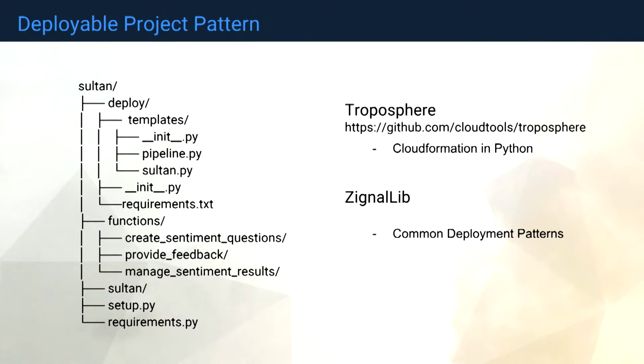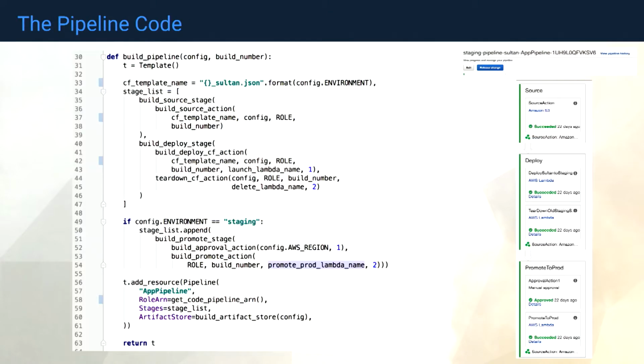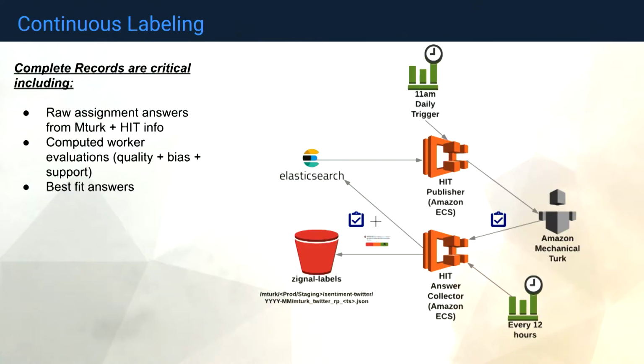So it's easy for us in a few lines of code to say, I want another Lambda, or I want another Elastic Container Service to where I can deploy my Docker image to. Or I want even another API to spin up, using all these common deployment patterns that we have. In addition, like I mentioned earlier, everything in our deployment is pipelined. So there's no tribal knowledge around how do you deploy this into production, or how do you deploy this into staging, or what should I check after I deploy. It's all codified, which is absolutely fantastic for us to make it easier to iterate.